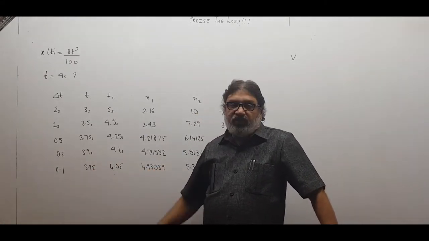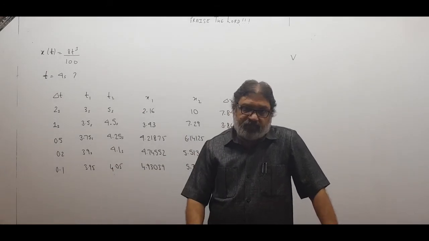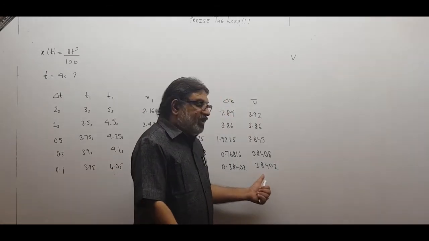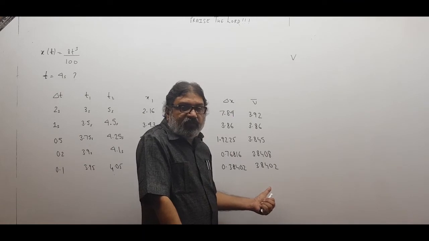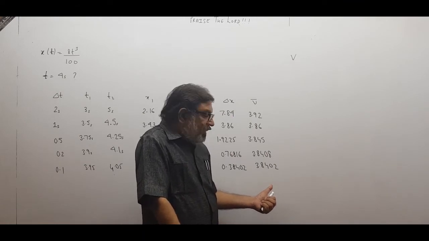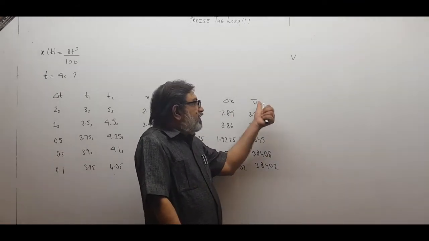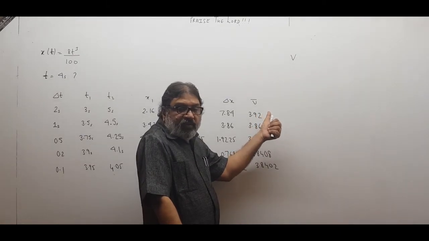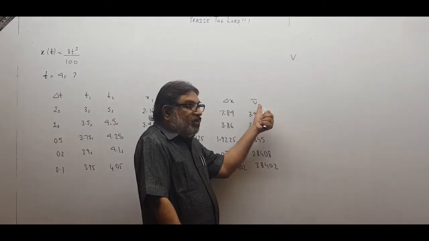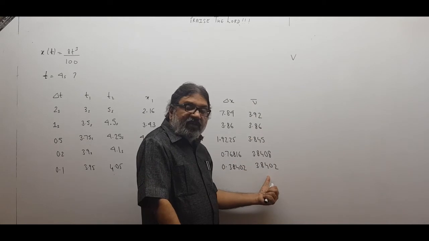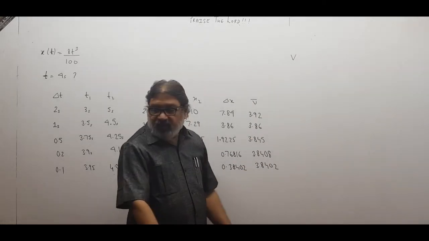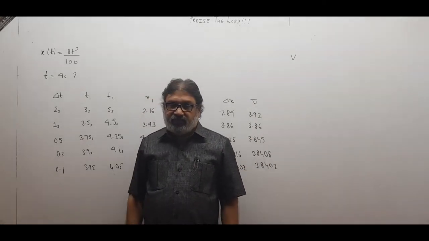3.95 second or 4.05 second, it is almost 4 seconds. So this velocity is actually instantaneous velocity at 4 seconds. Almost. But this is actually average velocity. So we conclude average velocity becomes instantaneous velocity when delta t is extremely small.